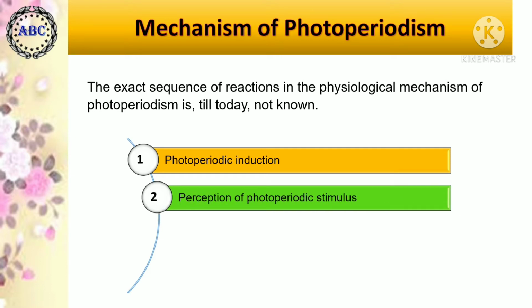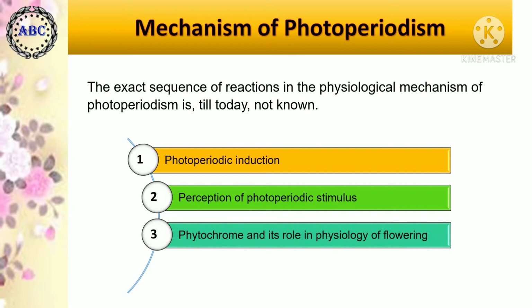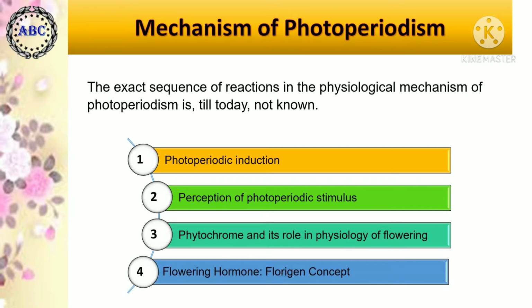Perception of photoperiodic stimulus is the second one. Third one, phytochrome and its role in physiology of flowering. And fourth one, flowering hormone, the florigen concept. Now we come to each and every aspect in detail.